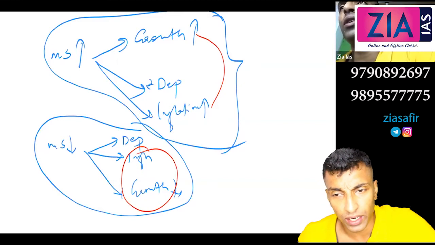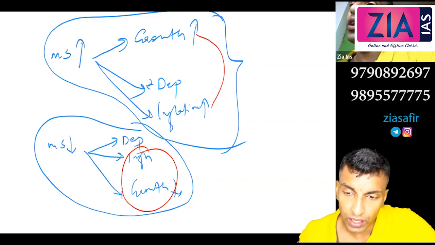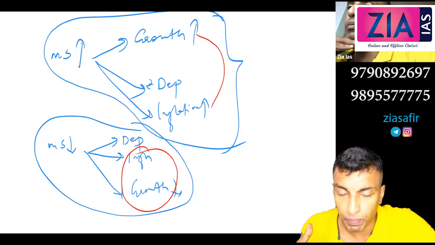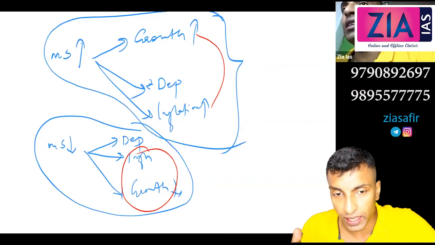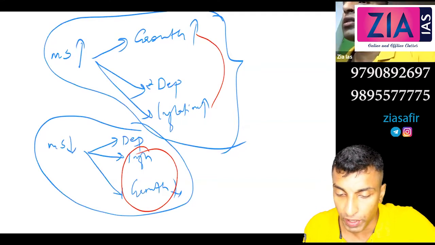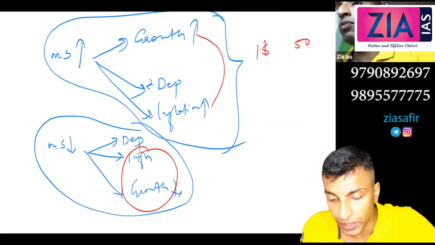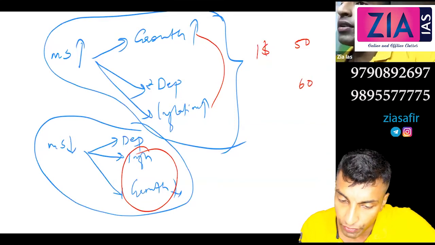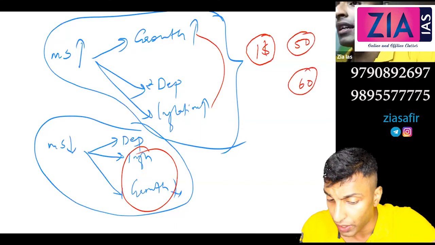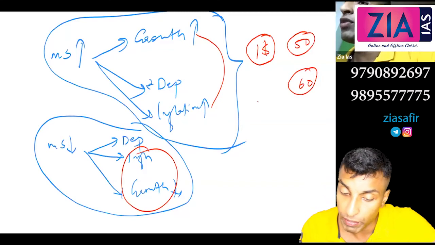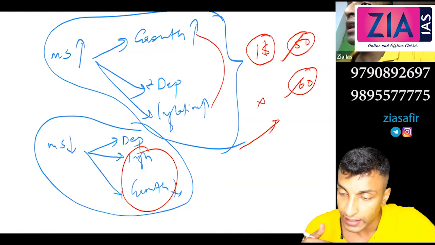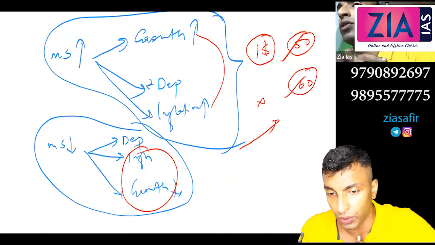So influx of goods, I don't understand how it is coming, because when you are importing, import will become costlier for you. So you stop importing, because you need to pay in terms of dollar. When rupee depreciates, dollar price is high, so you need to pay more and more. For example, $1 is rupee 50, and tomorrow the dollar appreciates, meaning it is 60. If you are importing with $1, earlier you were paying 50, now you are paying 60. So you will be discouraged to import, and there won't be influx of goods. Secondly, you will be motivated to export, because earlier you were getting 50, now you are getting 60. So more export and less import. I don't think that will lead to influx of goods in the market.